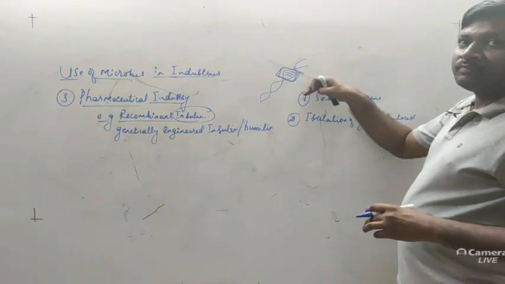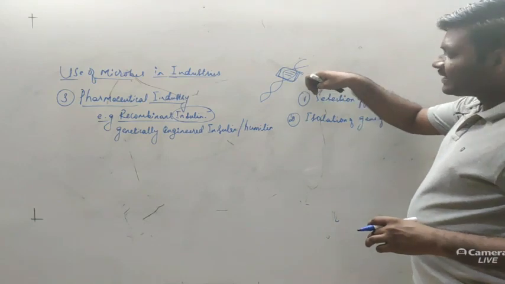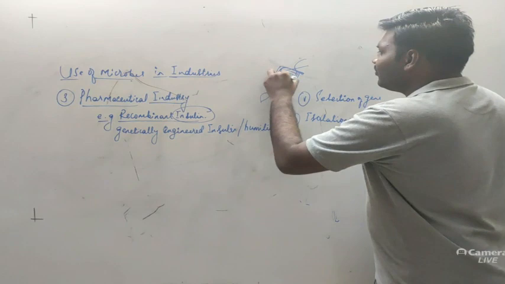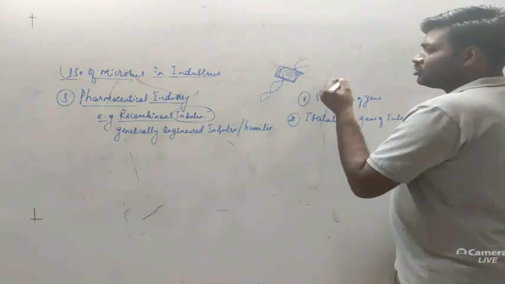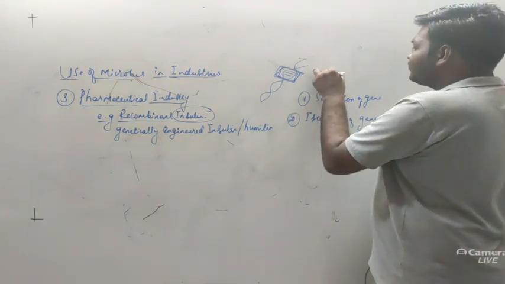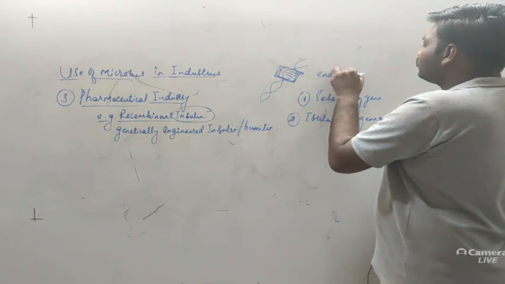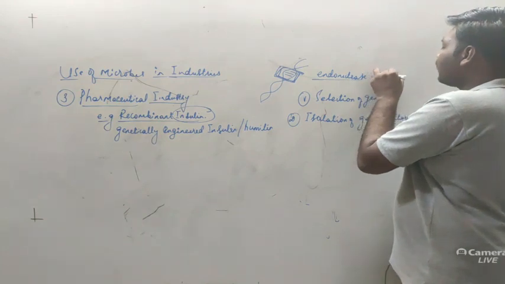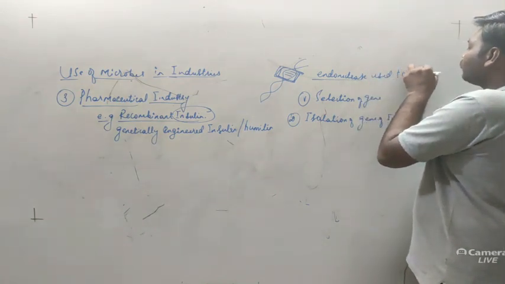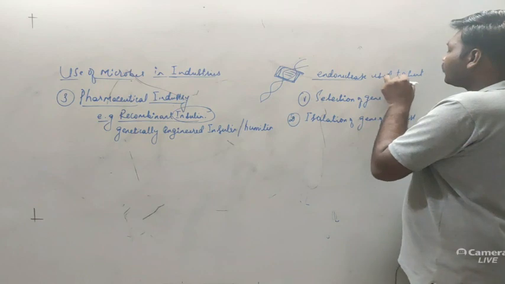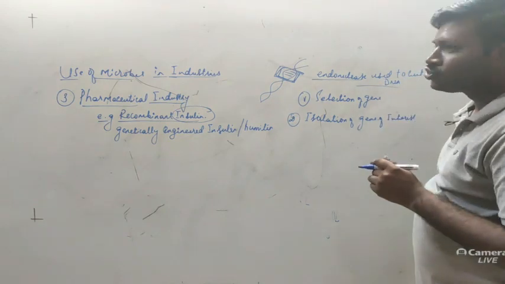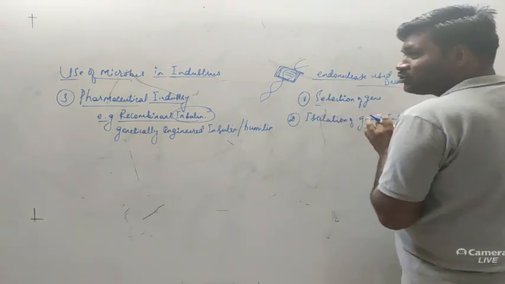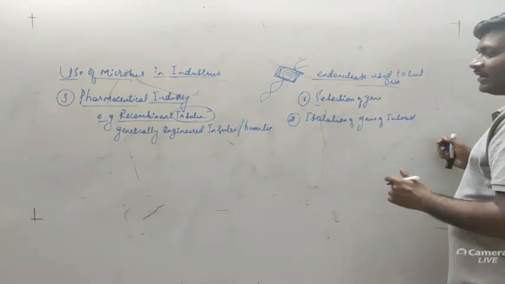Okay, so here we know that this gene is supposed to produce the insulin hormone. Now what we are doing is cutting this gene with the help of enzymes. Generally, endonuclease enzymes are used to cut the DNA segment. After cutting, we are isolating it, that means we are separating it.